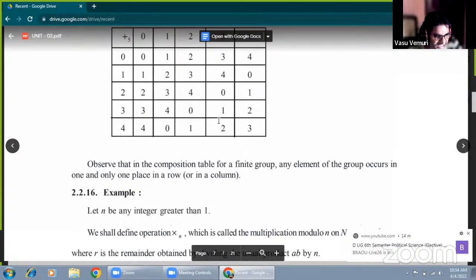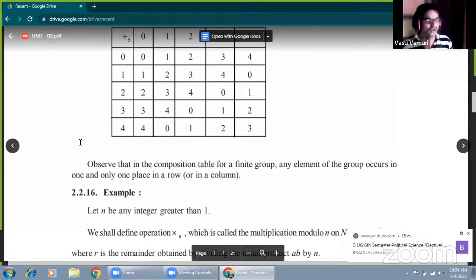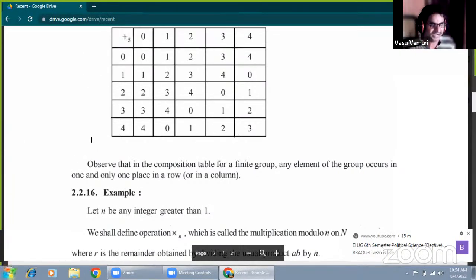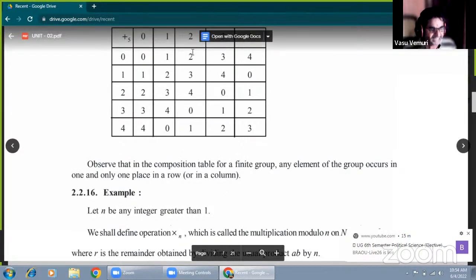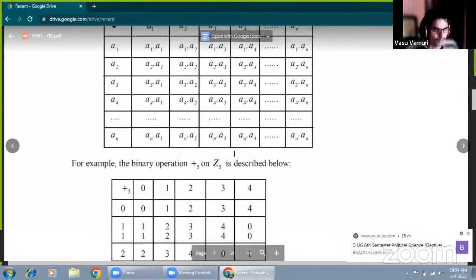We get the result 1 both times. So 4 addition modulo 5, 2 equals 2 addition modulo 5, 4. Now the commutative property is satisfied. That's why Z5 under addition modulo 5 is an abelian group. This is very important. Since the set of elements is finite, it is called a finite group.